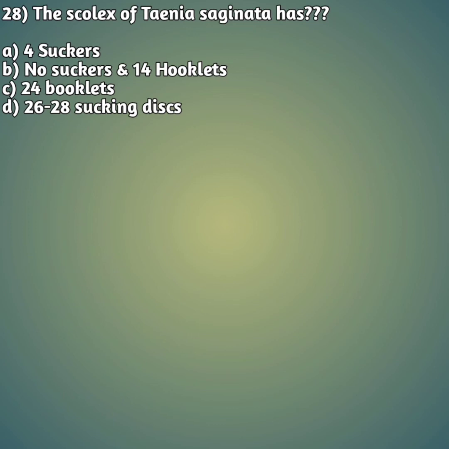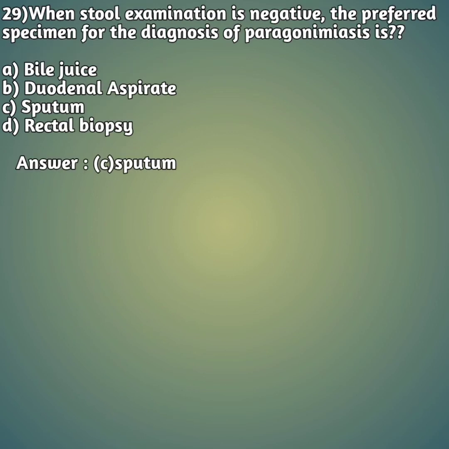The scolex of Taenia saginata has 4 suckers. Moving on to the 29th question. When stool examination is negative, the preferred specimen for the diagnosis of paragonimiasis is option A bile juice, option B duodenal aspirate, option C sputum, and option D rectal biopsy. So the right answer is answer C, sputum.